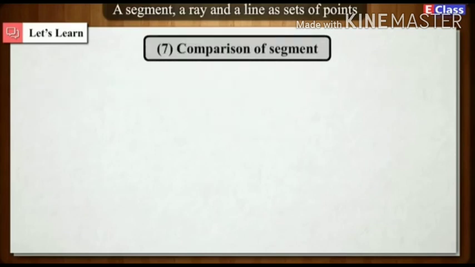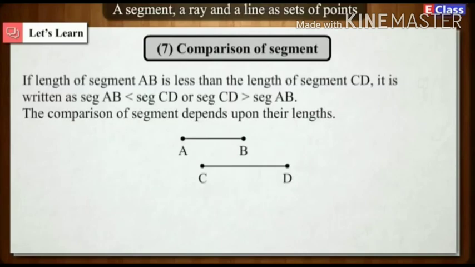Comparison of segment. If length of segment AB is less than the length of segment CD, it is written as segment AB is less than segment CD, or segment CD is greater than segment AB. The comparison of segments depends upon their lengths.